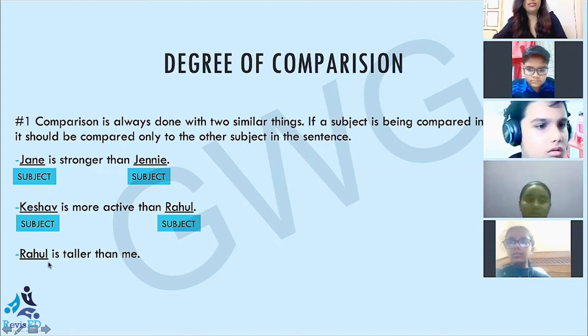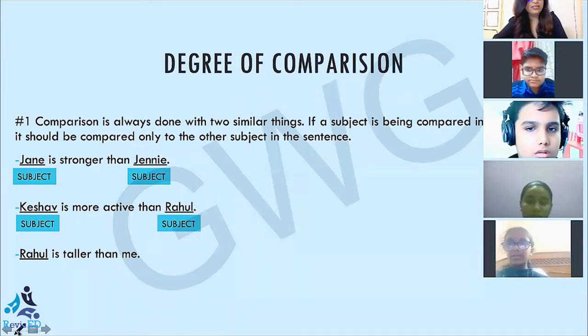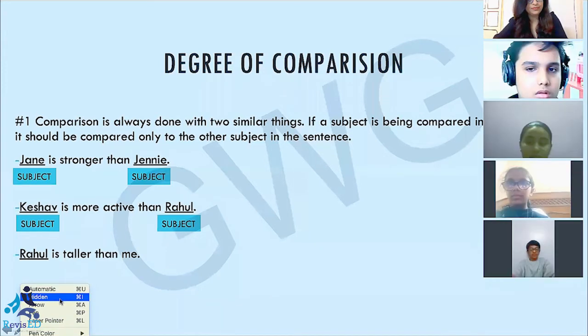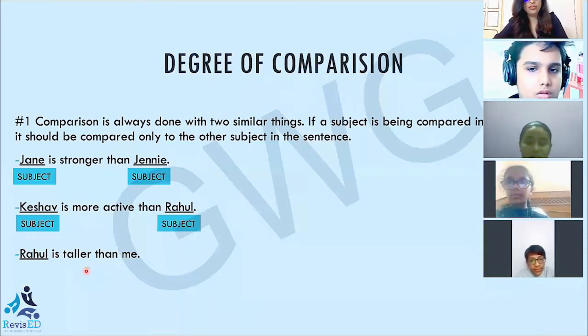Now, see, go for the third sentence. Rahul is taller than me. Yes. Yatharth, are you there? Yes, ma'am. Okay. Can you point out if there is any error in this sentence? Yes, ma'am. Okay, go for it. Ma'am, here Rahul is the subject, but me is the objective case of a pronoun. Absolutely. Instead of me, we will use I because I is the subjective case.